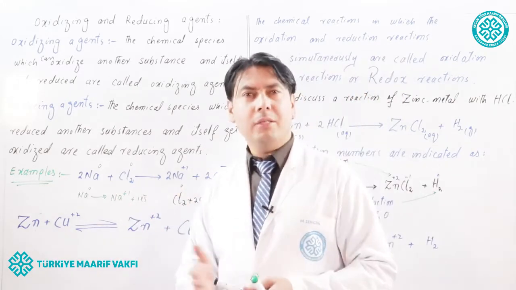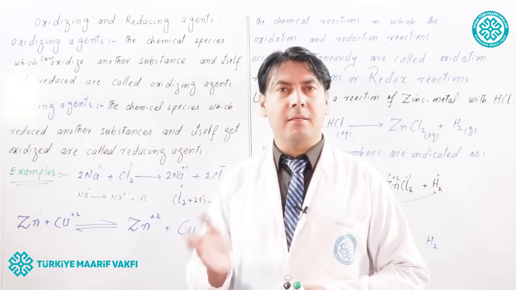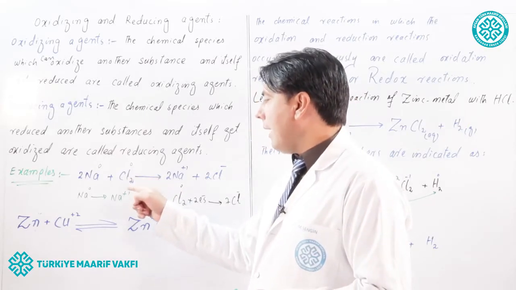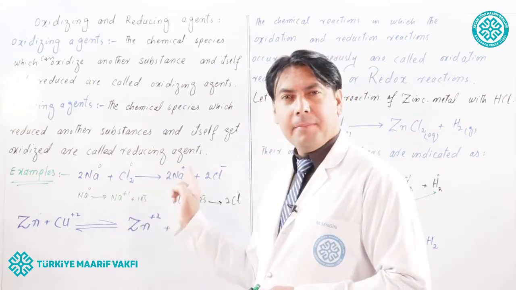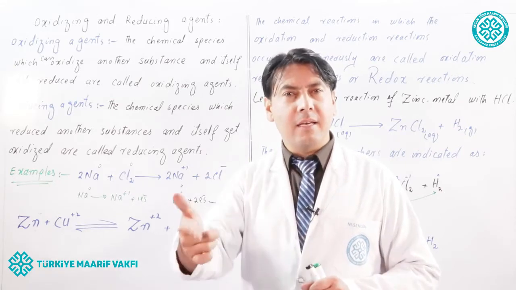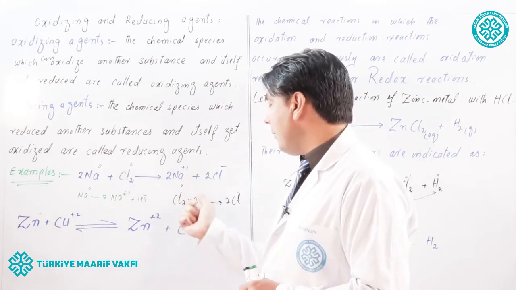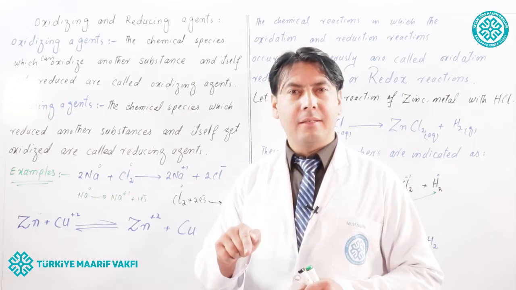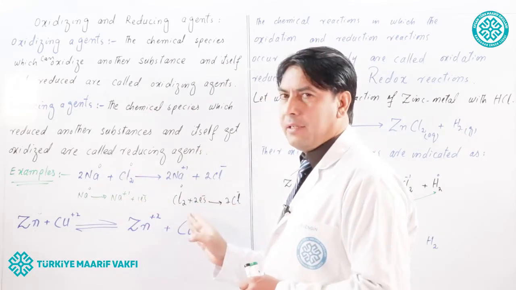So, in these two, which one is the oxidizing agent and which one is the reducing agent? Look here, the chlorine has oxidized the sodium and itself has reduced. So, chlorine is the oxidizing agent, and sodium has reduced the chlorine and itself gets oxidized. So, sodium is the reducing agent.